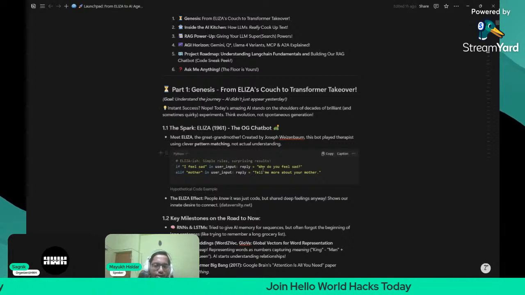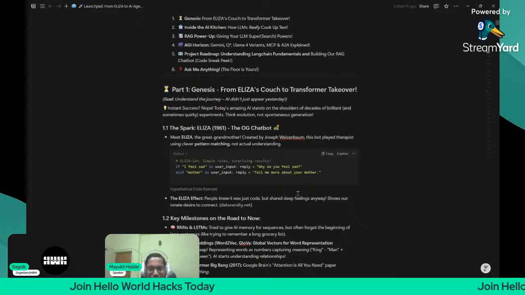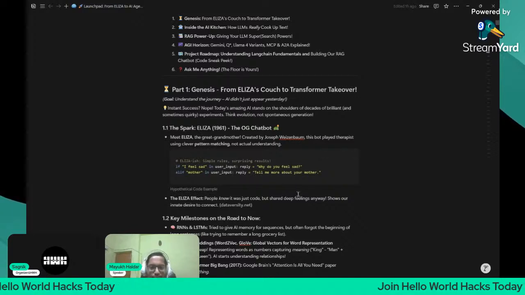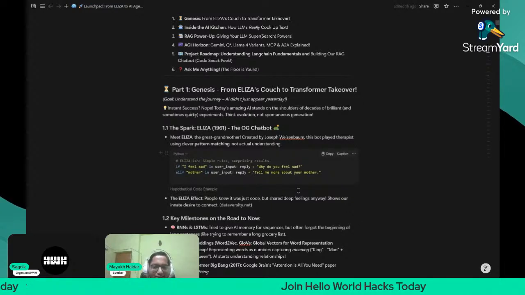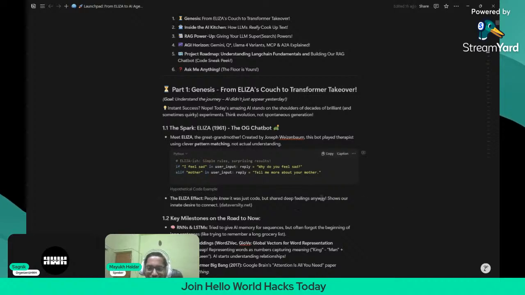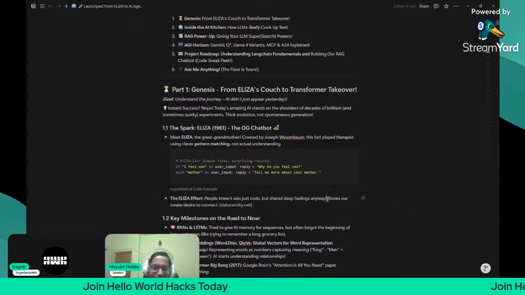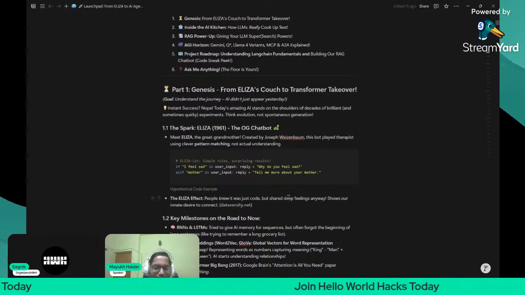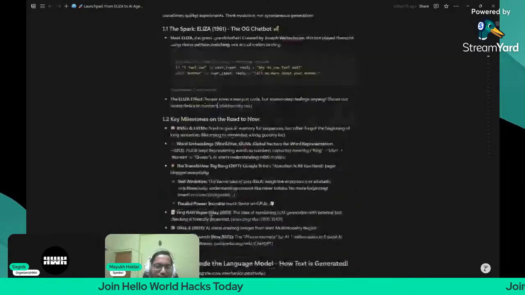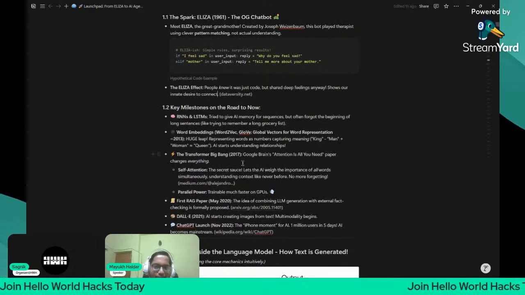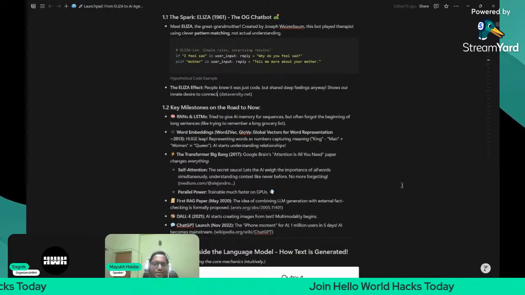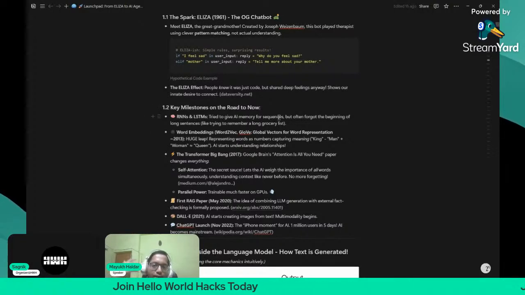But there was a very interesting effect known as the Eliza effect. People knew it was just code, but they still shared their feelings. This shows our innate desire to connect. Now you can understand what this means, right? People knew it was just code, but shared their feelings anyway. They knew it, but still they confided in it. Okay, so that's it.